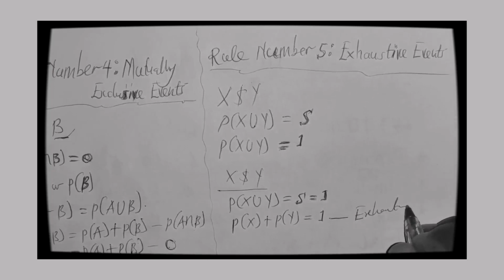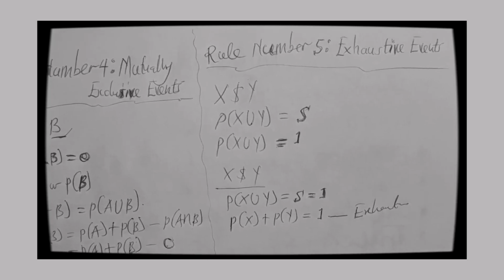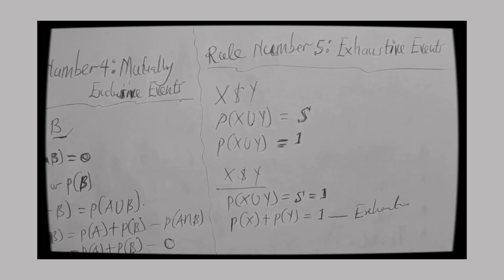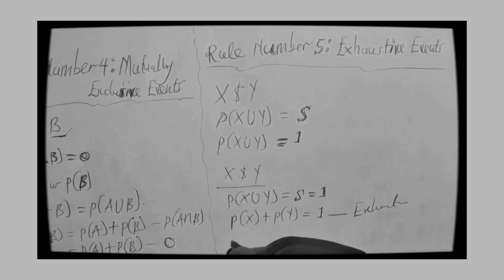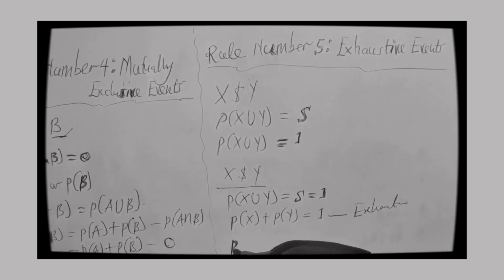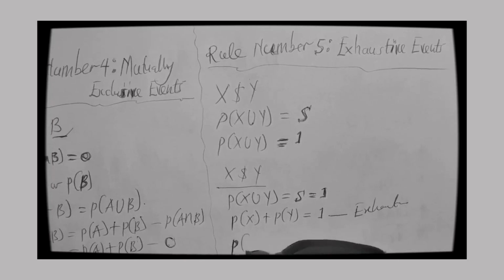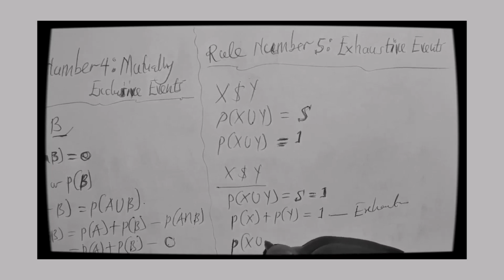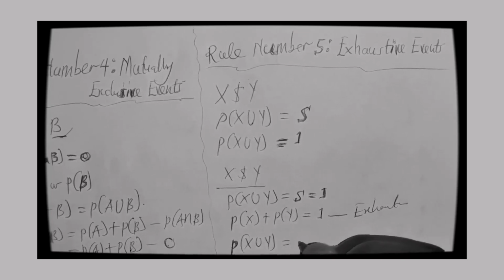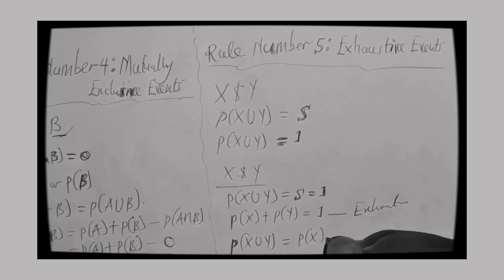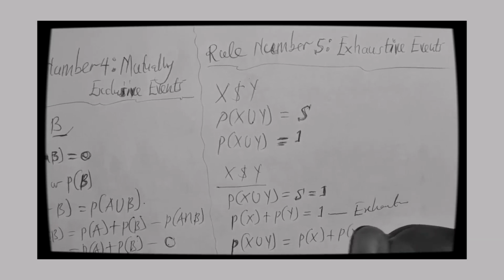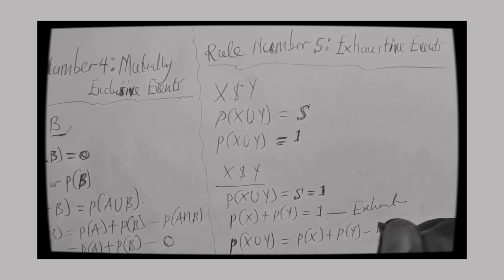The exhaustive. Alright? And then if it is mutually exclusive, the occurrence of one event will exclude the occurrence of the other. So in that, no two events can happen at the same time. So that one too, we said the probability of such event, let's say x union y, will also be equal to probability of x plus probability of y. That is exclusive event.